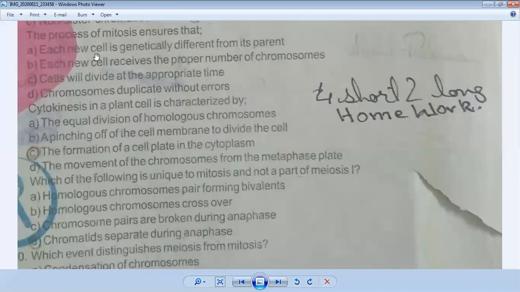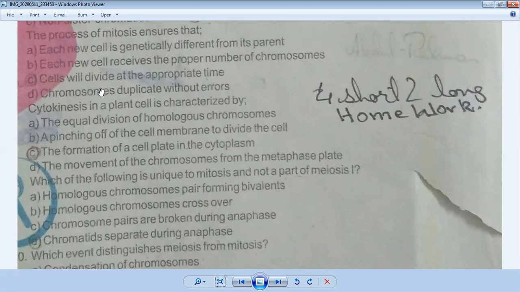If we observe the options, each new cell is genetically different from its parent. This is wrong because in mitosis they are the same. The third option is that cells will divide at the appropriate time. This is also wrong because once cell division starts, the cell will definitely be divided. The next option is chromosomes duplicate without errors. This is also wrong because in chromosomes there is a chance of errors.